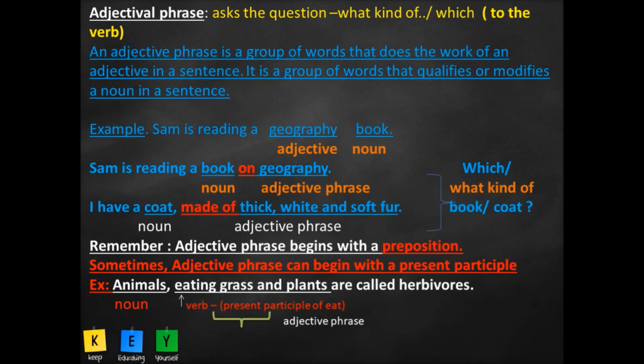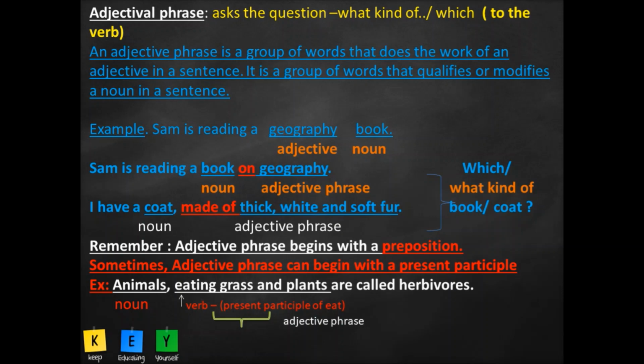So animals eating grass and plants, which is the present participle form used here, becomes your adjective phrase, right? So we ask the question, which animals are called herbivores? Animals eating grass and plants are called herbivores.